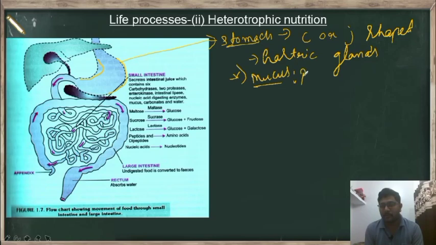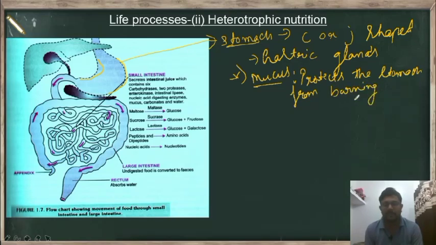Now what is the function of mucus? Mucus protects the stomach from burning. So who will burn? Stomach. Now next secretion is HCl, that is hydrochloric acid. So this hydrochloric acid, which is secreted by the gastric gland, it may burn the stomach, but it will not do so because of the presence of mucus. So this is the function of mucus.